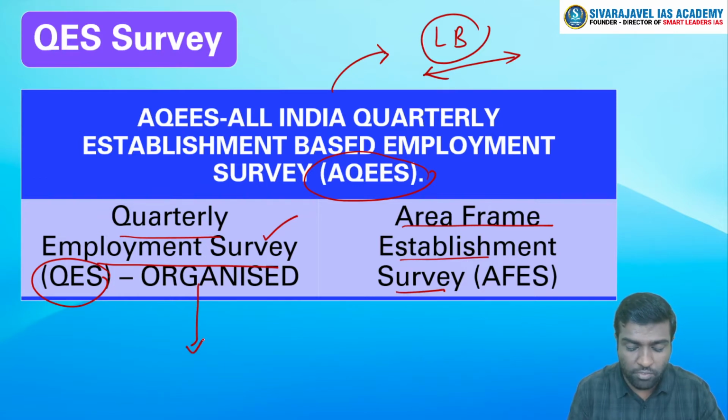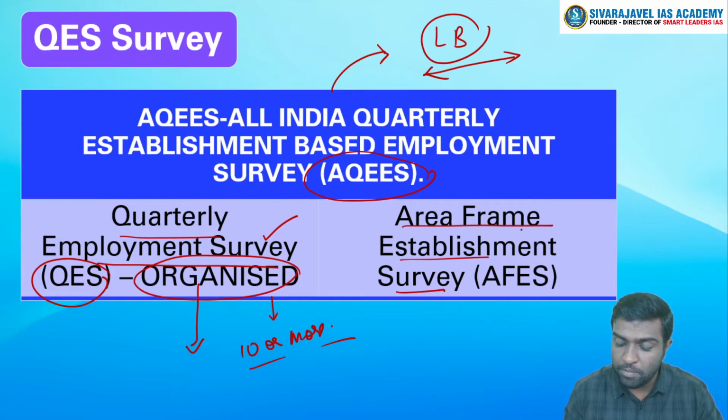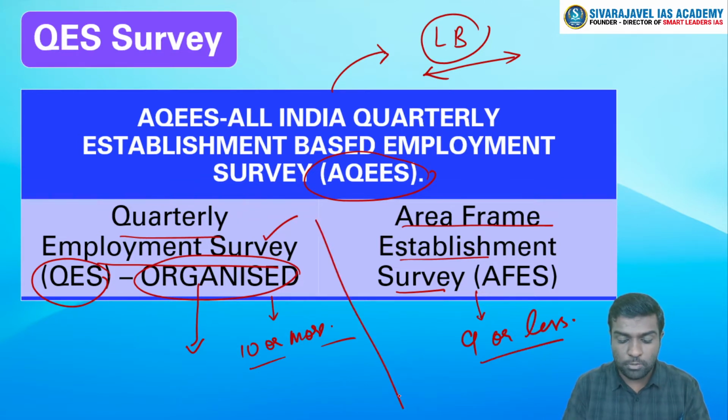The QES focuses on the organized sector, which is firms having 10 or more workers. The Area Frame Establishment Survey focuses on the employment side of firms having 9 or less. Right? So these two surveys are there. One is related to organized, the other is related to unorganized, and it is undertaken by the Labour Bureau as part of the All India Quarterly survey.